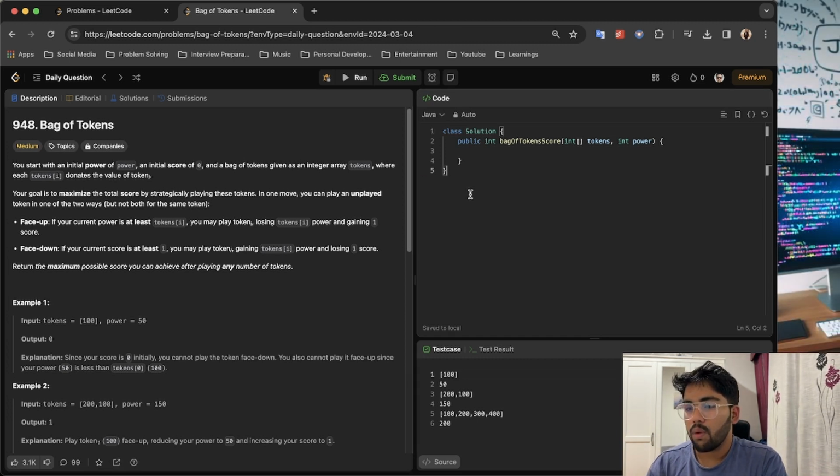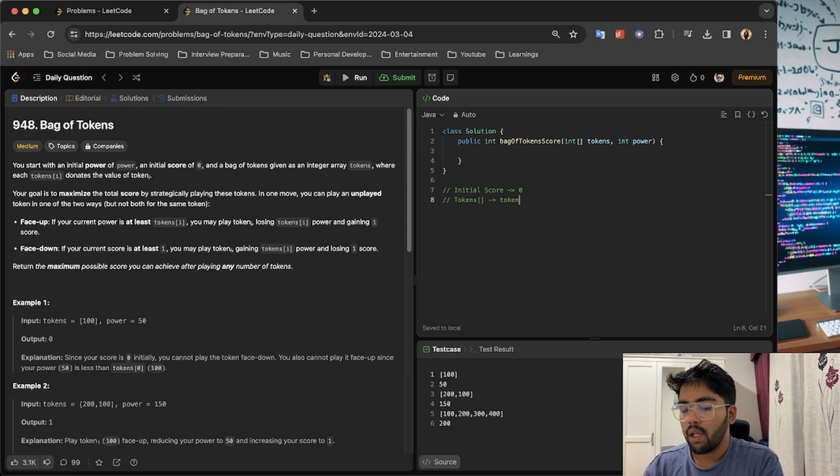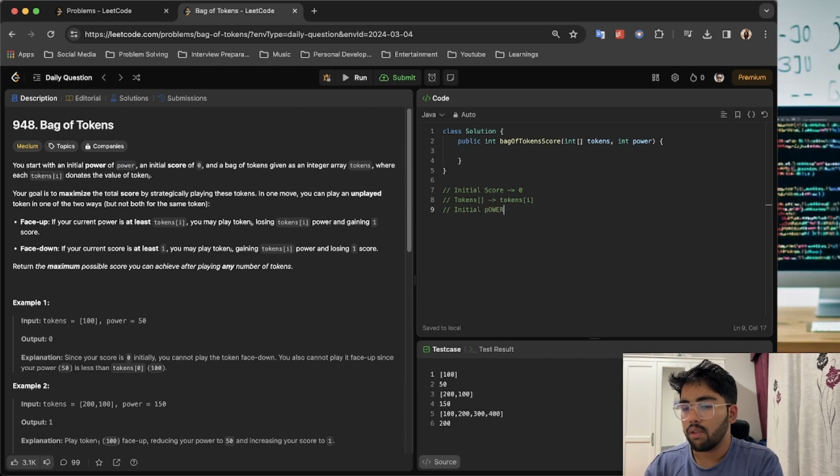let's first write down what we have been given. The initial score is given as 0, and we are given tokens[i], where there will be elements like tokens[i], and the initial power is also given. That is already defined.